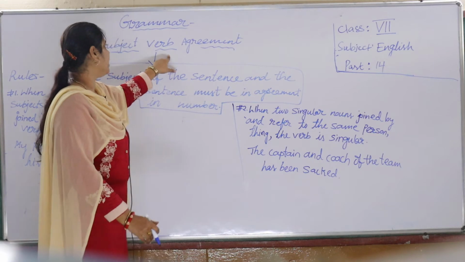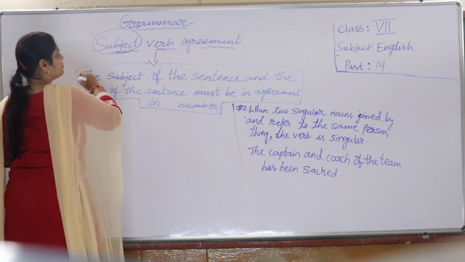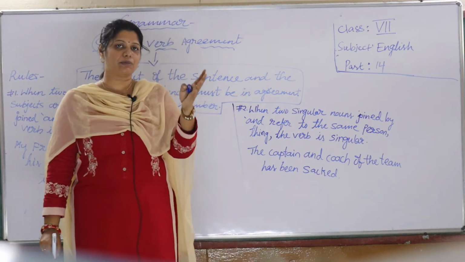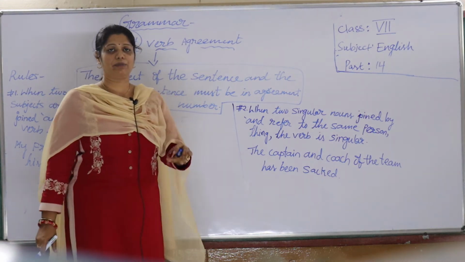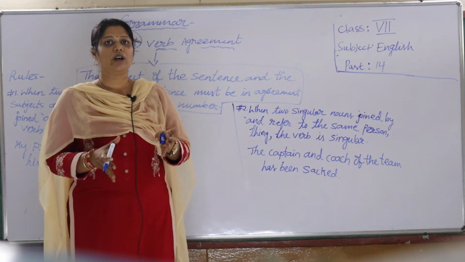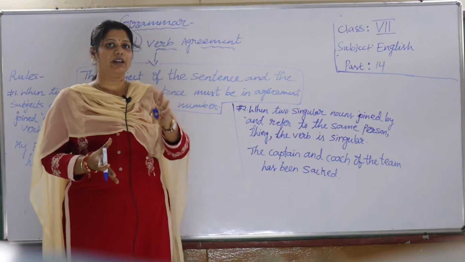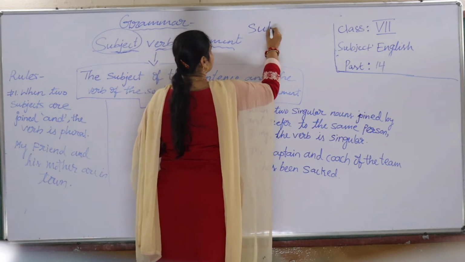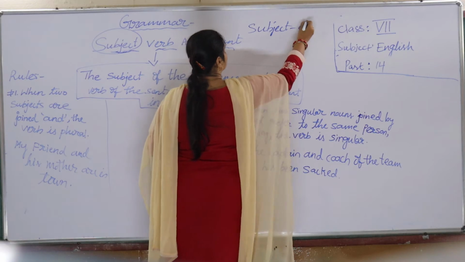When you understand subject verb agreement, first, what is a subject? In our previous class we discussed subject and predicate from the sentence part. So here for a brief explanation, subject means the doer of the action. Whoever is doing the action becomes the subject. So here, subject is the doer of the action.